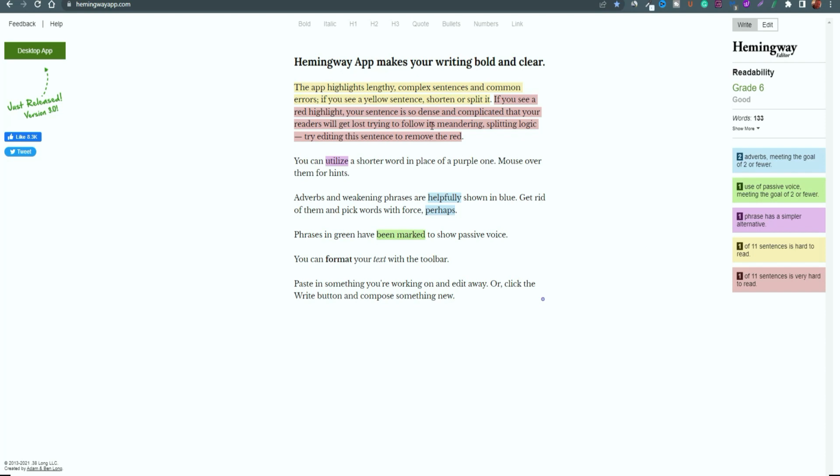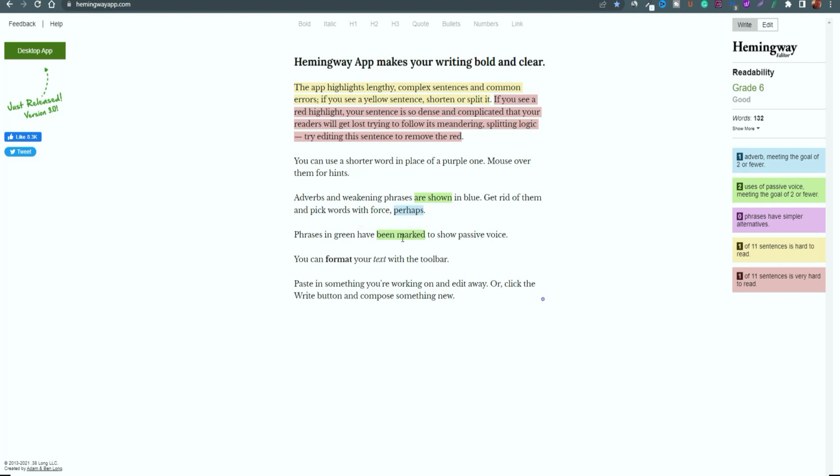So as you can see, if you look at the red, it tells you that it's very hard to read, and the same can be said with the yellow. It tells you it's hard to read, but it does require some changes. The purple ones allow you, if you highlight over it, to change out the words, so it can try to use something else to abbreviate or to elaborate on those elements to make it easier to understand. And the blue elements are pretty much telling you to remove forceful verbs or words that can also make it tricky for people to understand.